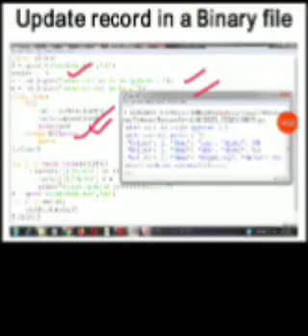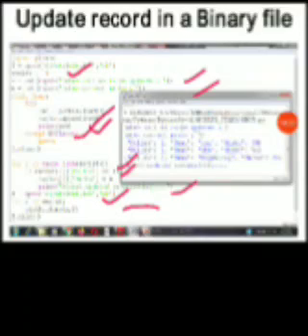And in case of end of file error, you of course break the loop, close the file, and after that for i in range len rec list, that means for each and every element of the new list, you have to find out if the roll number is R. If it is R, in that case you just modify the marks to the new marks and print record updated successfully.